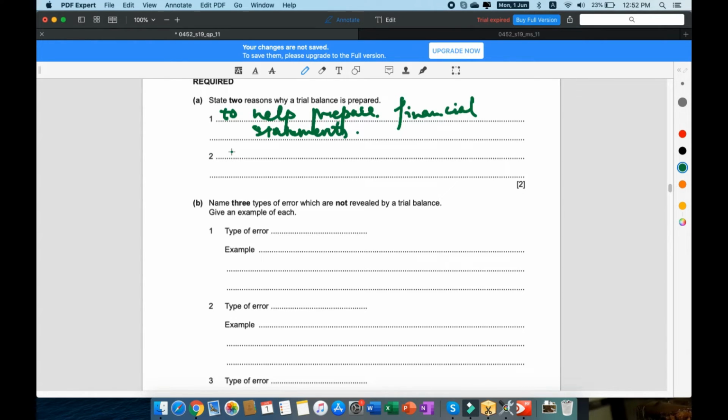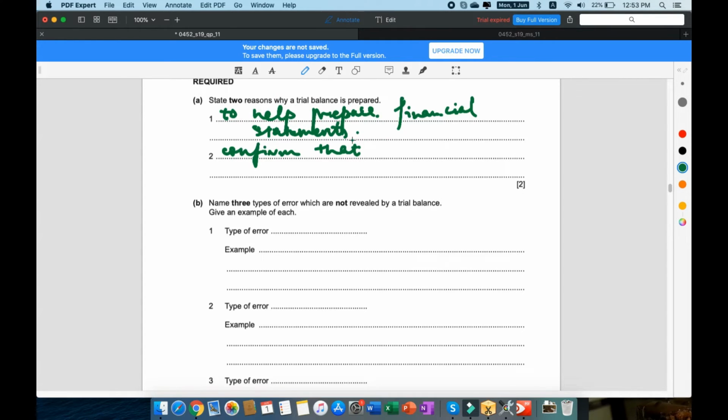The second reason is that it helps to confirm whether all the credits and debits, or in easier words, the double entries, were actually made correctly during the year. So how do we know that? We know that because the debit side and the credit side of the trial balance are balanced, right?